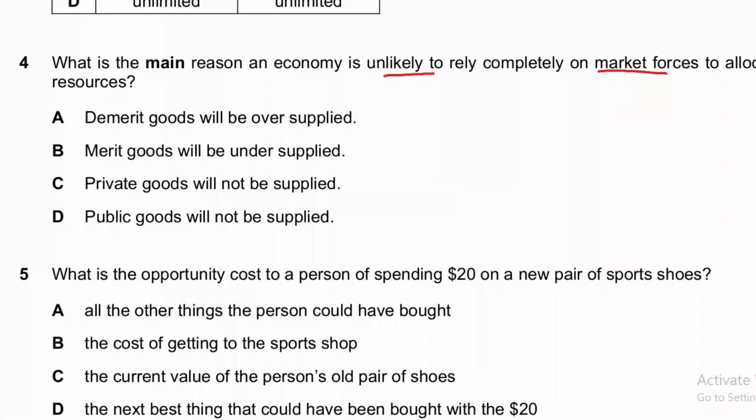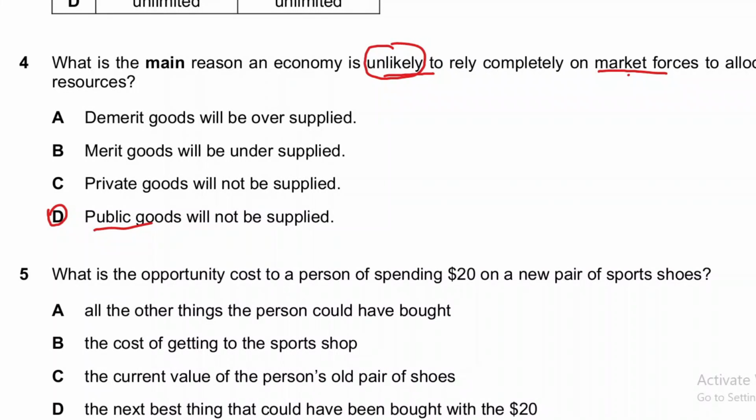For which economy is unlikely to rely completely on market forces. So for question number 4, the answer is D, and I'll explain the other options as well because I believe these are a little confusing. Option D is correct: public goods will not be supplied. The economy is unlikely to rely on market forces because market forces do not sufficiently produce public goods.